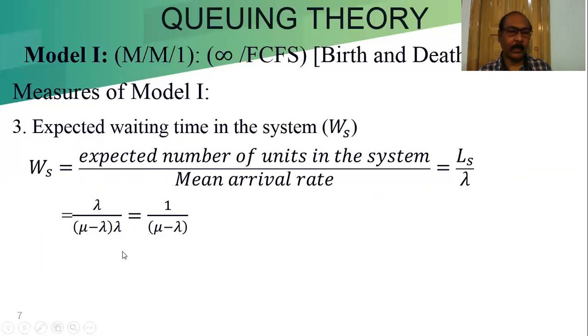So again one relation we can write also, LS is equal to lambda into Ws. That is another relation we can remember. So if we know LS, we can easily find out Ws. So if we remember one formula, we can establish the other formulas also, which I will discuss later on.